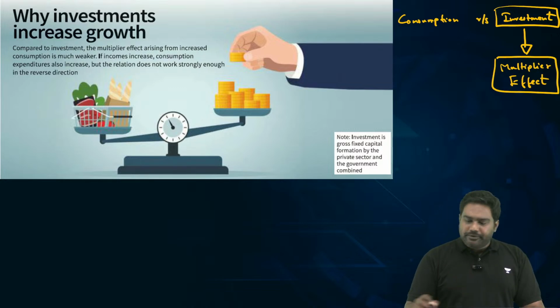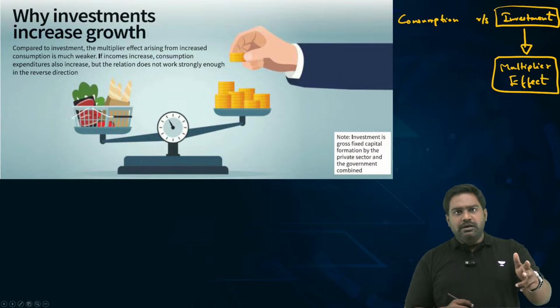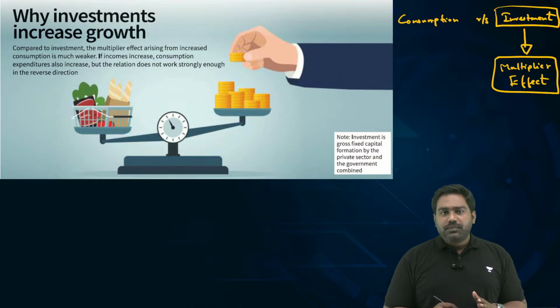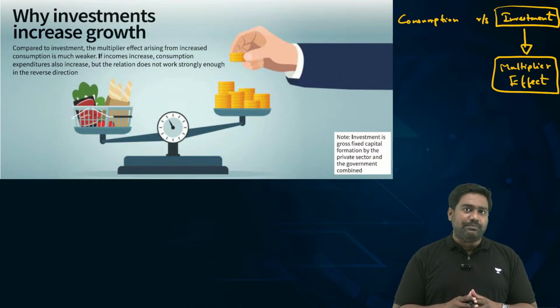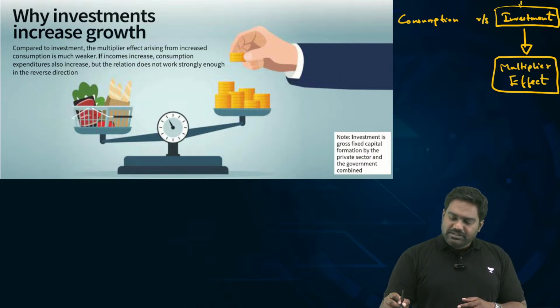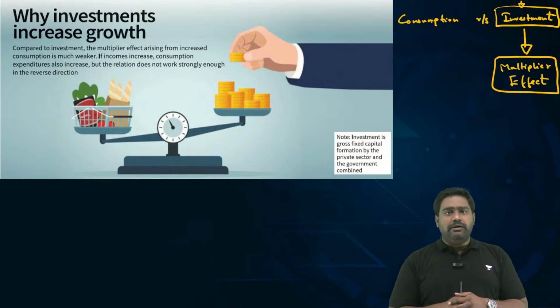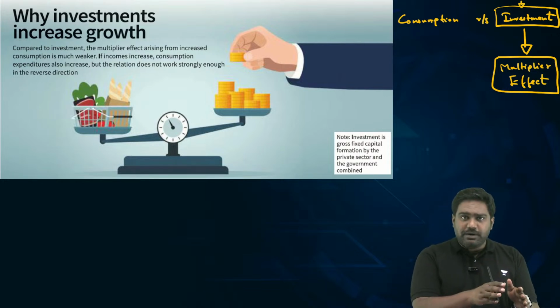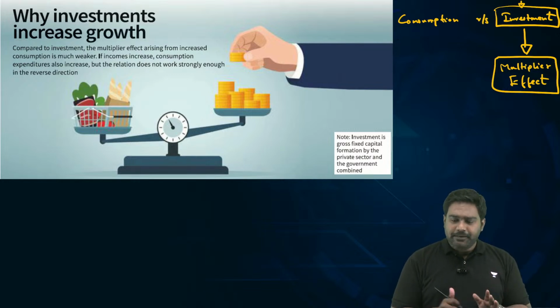Let's take an example. Let's say the government is trying to build a new expressway, which is a long-term capital creation happening in the economy. Now, this expressway which the government is going to build is part of government investment, public investment. It falls under that category.